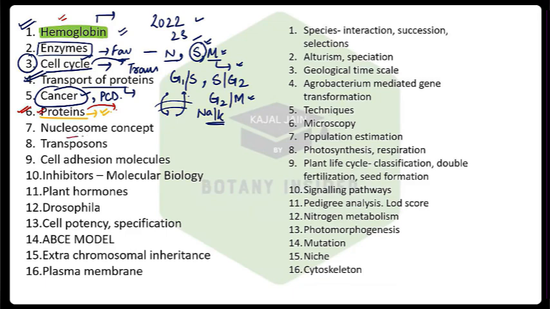Then you have the nucleosome concept, a very important concept. From the last 3 years you can easily find a question from here. Either how the chromosome arrangement is, how remodeling occurs, or what the various models for the same are. For example, we have the zigzag model, or you have the solenoid model. You can easily get a question this time as well. Then transposons, again very scoring, very important.